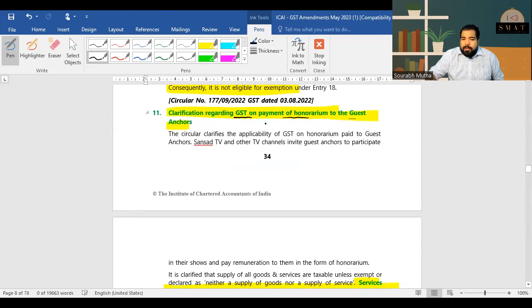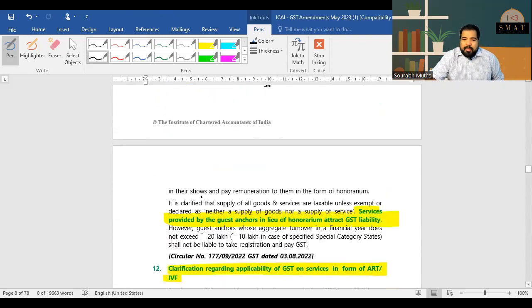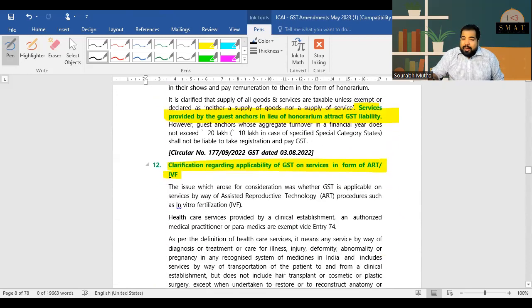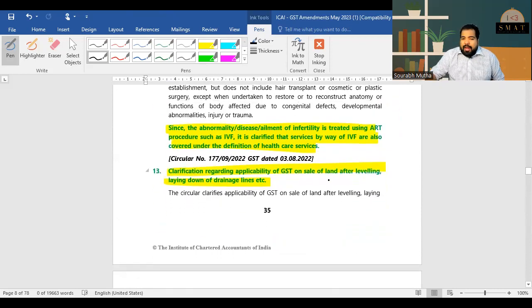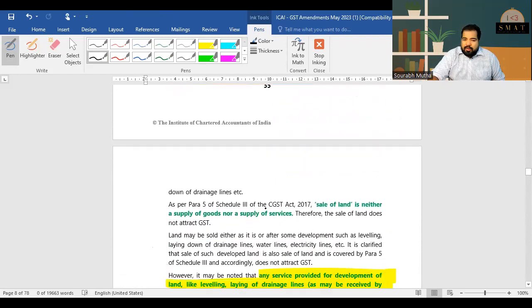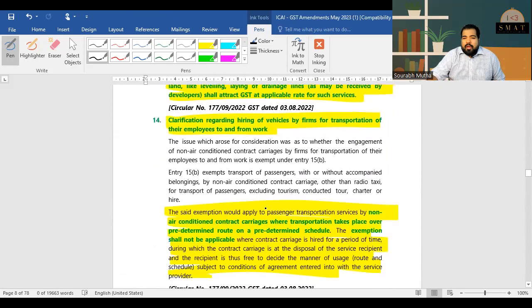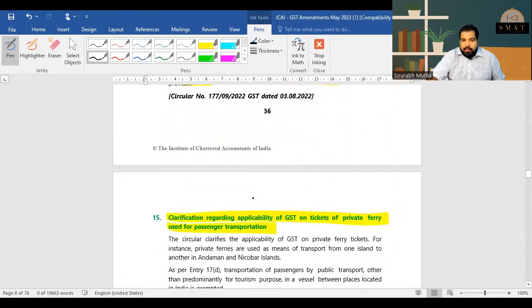GST on honorarium paid to guest anchors. Guest anchors also will be subject to GST. Clarification on IVF is a health treatment and hence it is exempt. Sale of land after leveling. See, leveling there is GST, but sale of land is always outside of GST. Next, hiring of vehicles for transportation of the employees to and from work is contract carriage. Of course, it should be non-AC and it should have a fixed route.